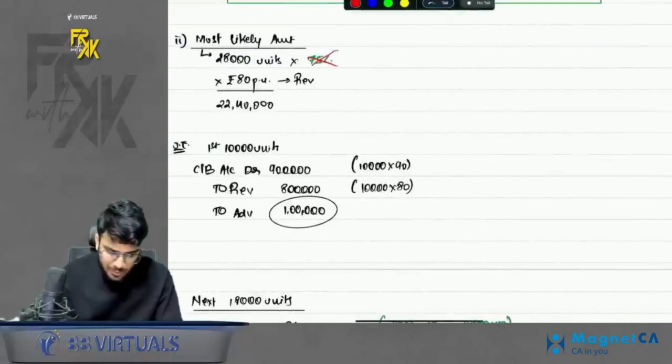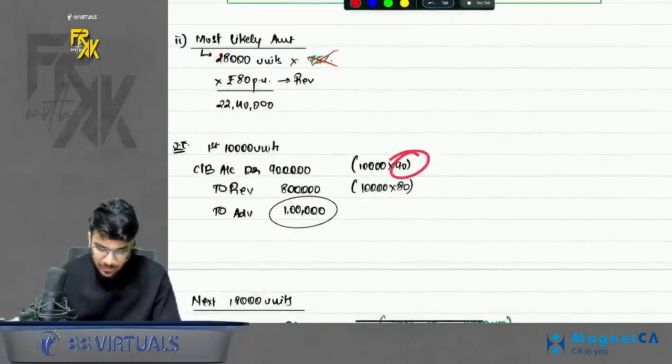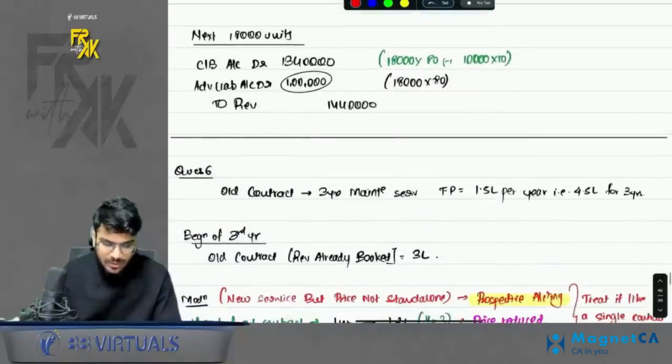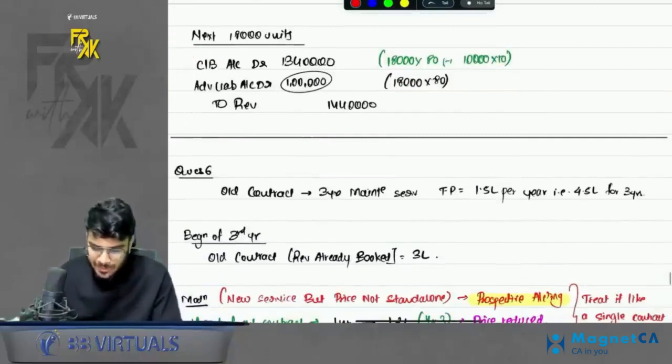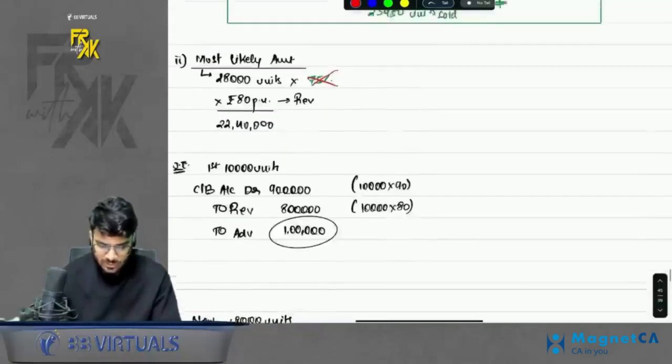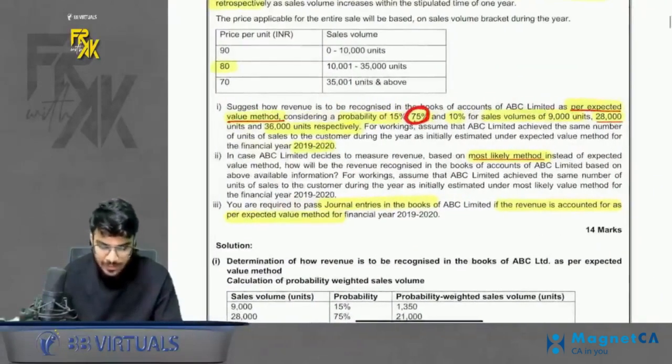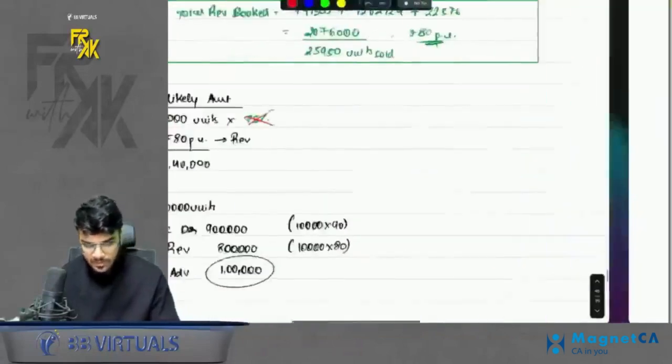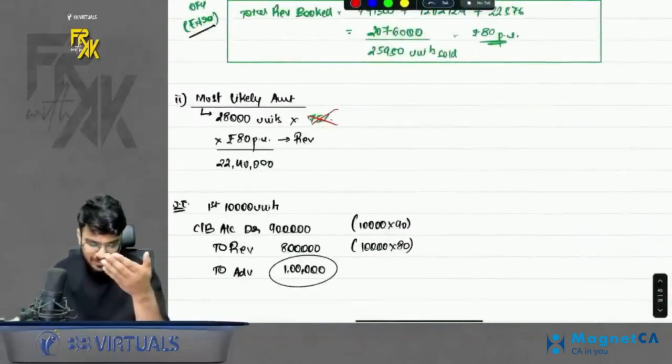So here also, for the first 10,000 units you will charge as per 90 and the balance you will book as advance, and for the next 18,000 you will charge only as per 80 and also refund the excess on the first lot. Book the revenue, and the balance you will adjust from advance. And the third part, they were asking for the entries, which are already discussed for both the parts. Again, a very good question, please practice that question as well.